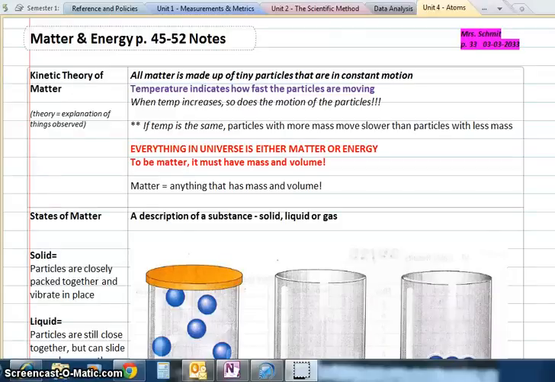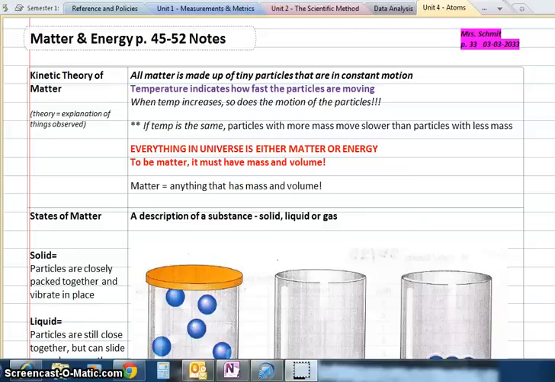All right, welcome everybody. These are the notes that you will compare to your notes for matter and energy, pages 45 to 52 out of our textbook. This section has an explanation of the kinetic theory of matter, and theory is just a fancy word saying an explanation for things observed. So based on how we know matter interacts, we believe that matter is made up of tiny particles that are moving.